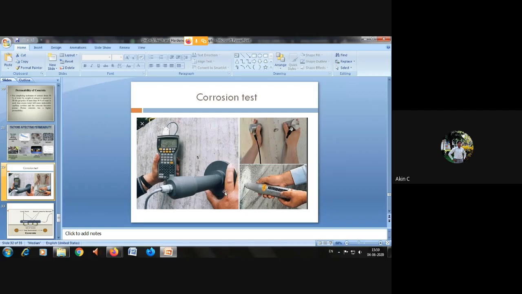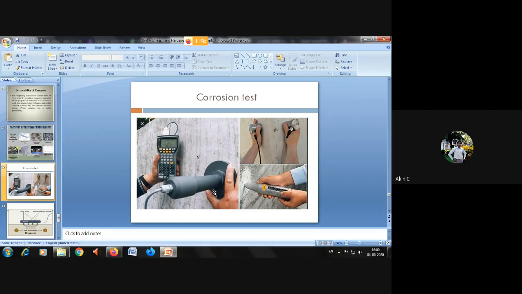This is how railway tracks have been found, whether the track has been cut in between, or due to a lot of heat. A railway track is very long; each gauge is up to 13 meters or 12 meters. So is there any cut or break in between due to thermal conditions?